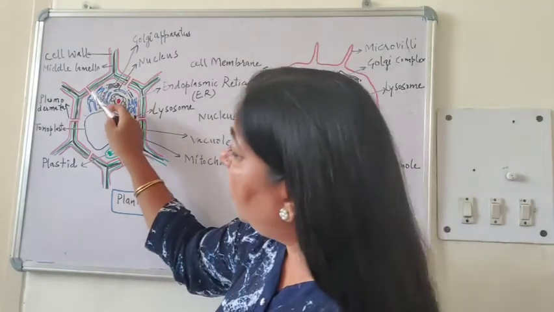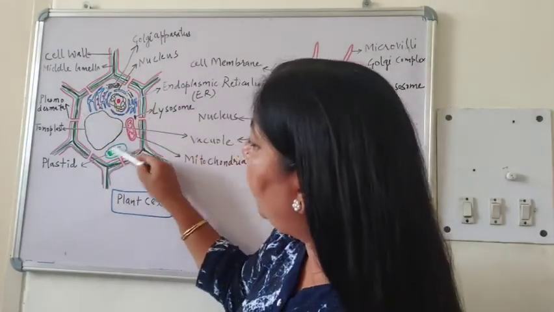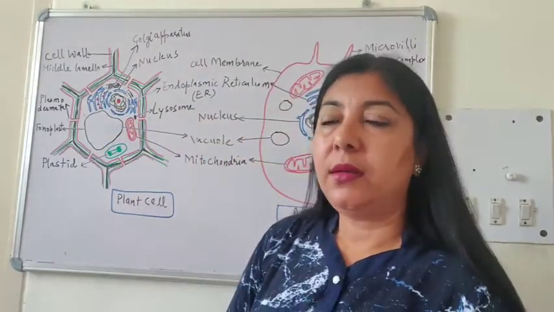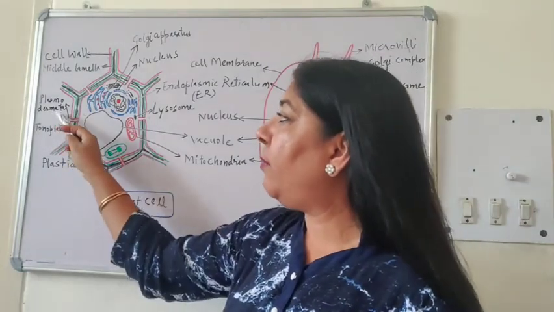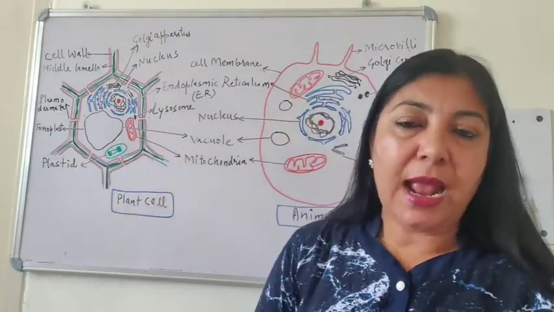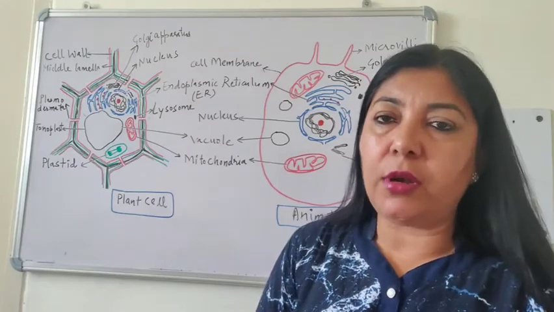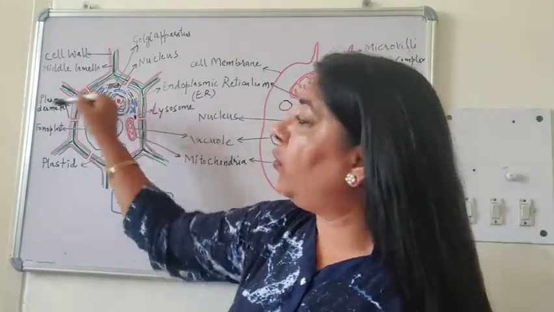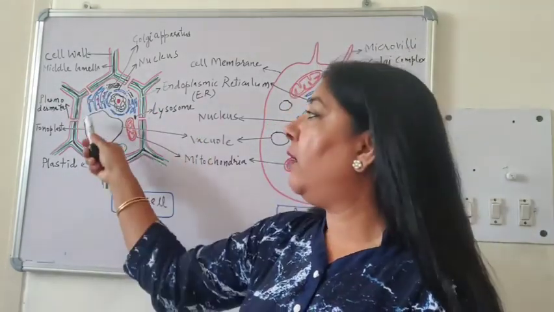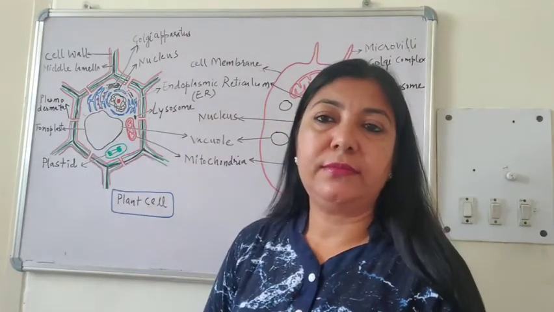Now you can see there are certain gaps which I have drawn. These gaps are called plasmodesmata. At these places there is no cell wall. So the communication between two cells is through these plasmodesmata. Clear?